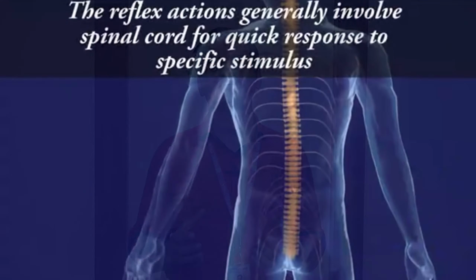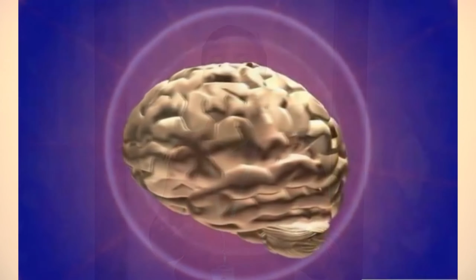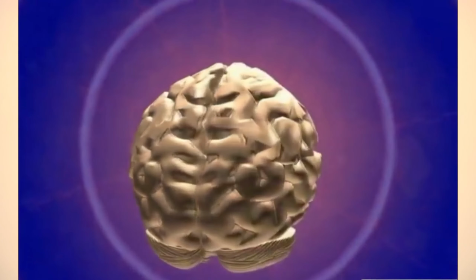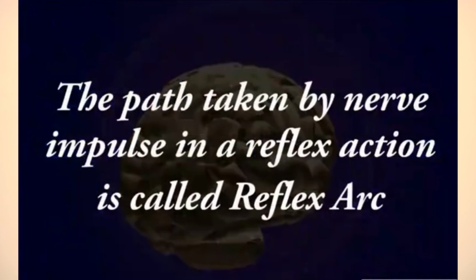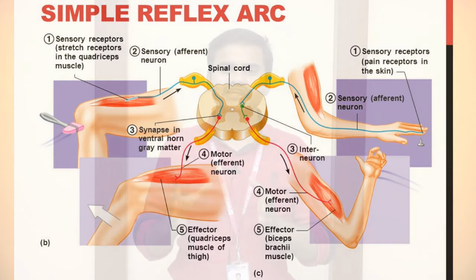Generally, if you see, the reflex actions involve the spinal cord for a specific response. Otherwise, the thinking process of the brain may take time and delay the response. It may cause harm to the animal. The path taken by the nerve cell for a response is called the reflex arc, and which path is taken basically depends on the urgency of the response.